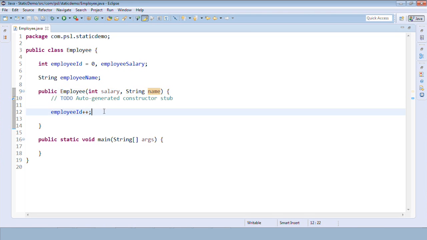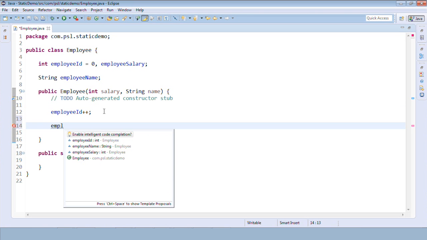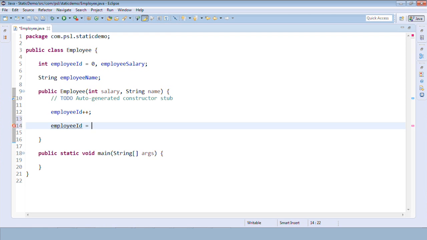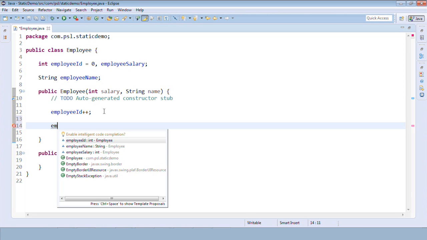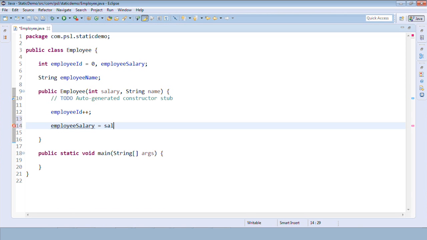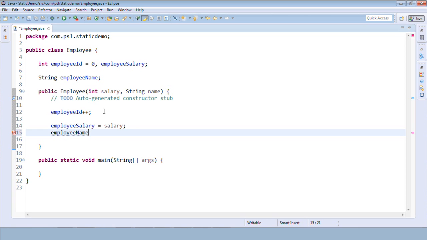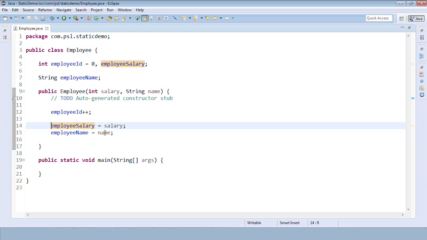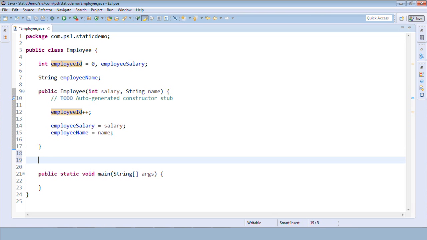Let me initialize these variables now. So I'll say employee ID is equal to employee ID, I need to increment automatically, but employee salary I have to initialize. Then employee name is equal to name. This looks fine now. So two values are initialized and one is auto incremented, and I need one method just to display the details of employees. So I'll write the method called display employee.